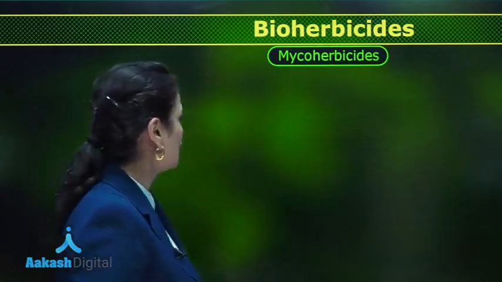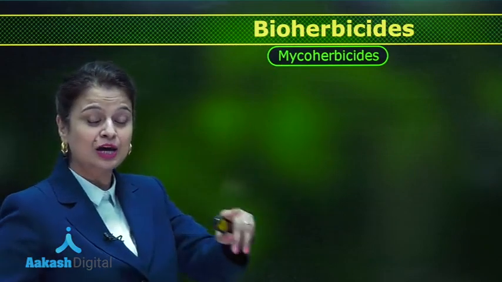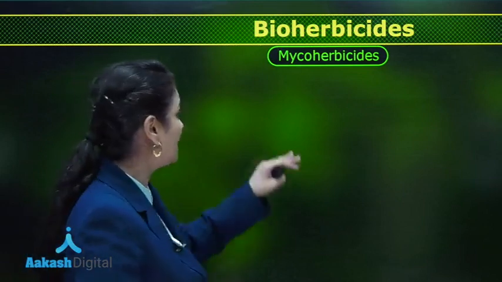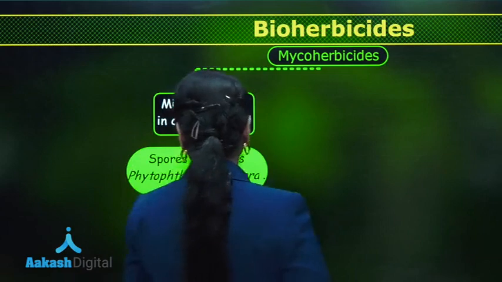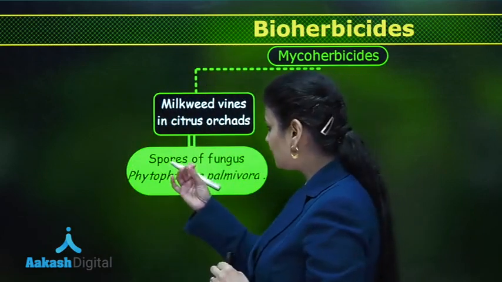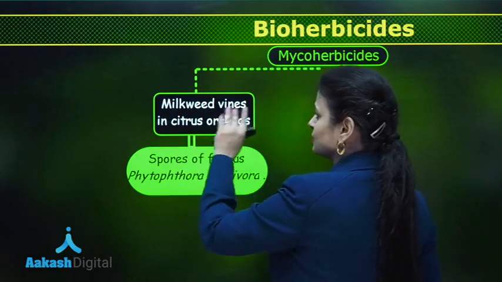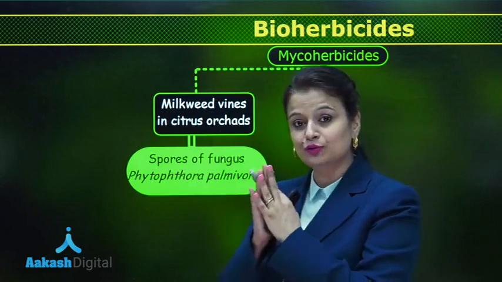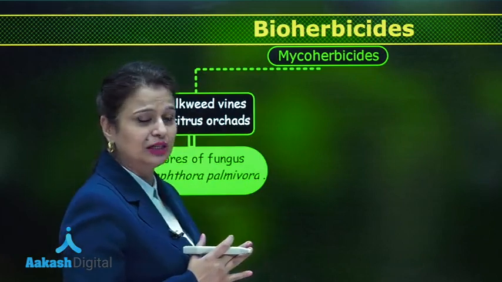Now we are going to talk about fungi which can be used as herbicides. These herbicides which are based upon fungi are also known as mycoherbicides. In mycoherbicides, Phytophthora palmivora is one fungus. Its spores are used for controlling milkweed in citrus fields.